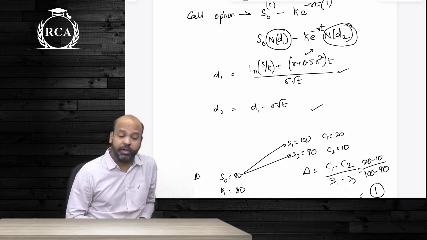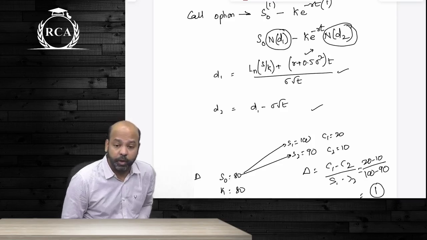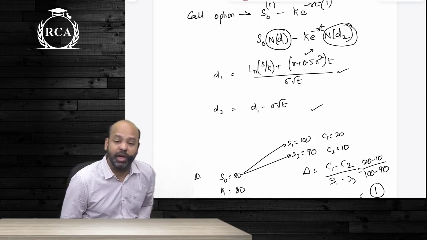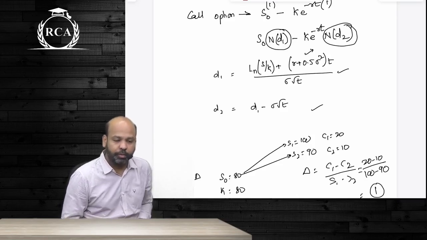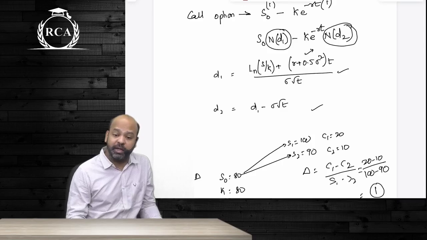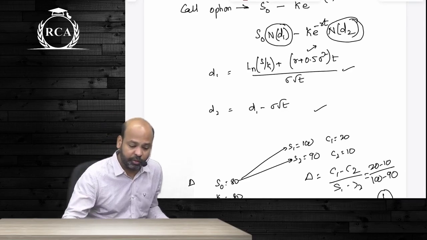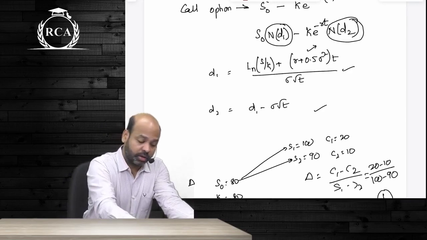Once you compute d1 and d2, what will be the next step? Compute N of d1 and N of d2. After that, you're going to use that formula to arrive at the value of the call option. The put option will be the other way around, with N of minus d2 and N of minus d1. Are we clear, guys? That was under which model? The Black and Scholes model. Concept notes are there.